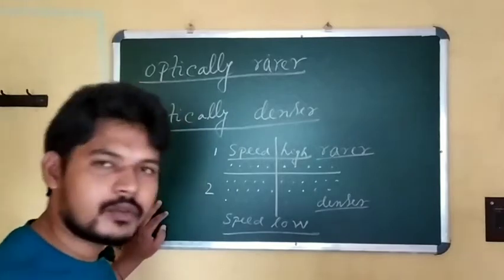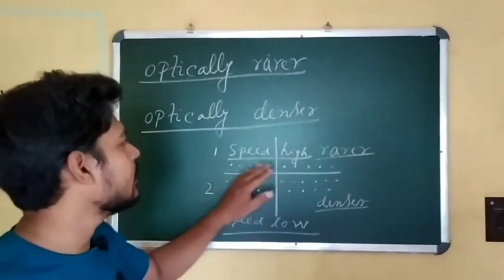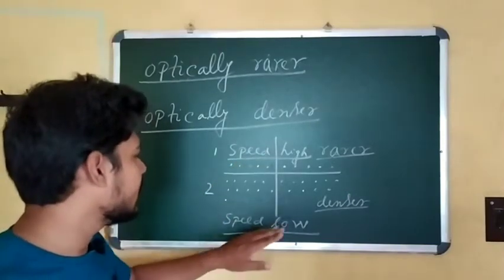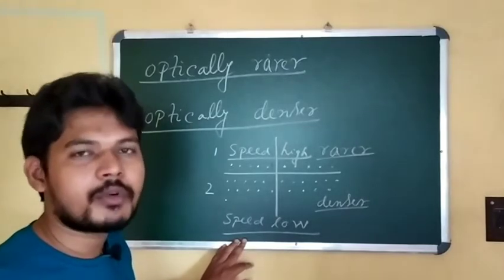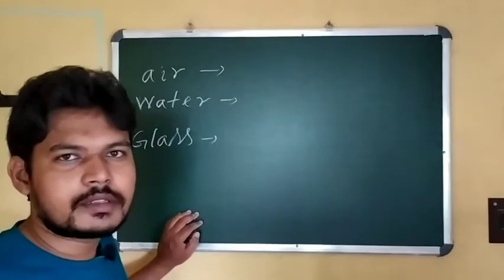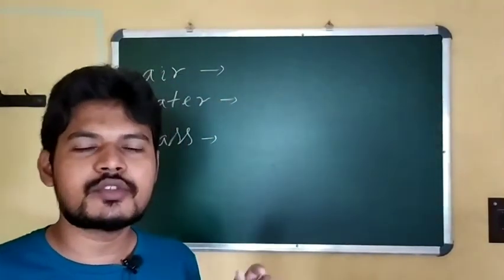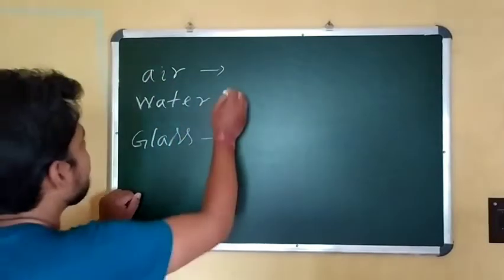So from this we can conclude that in a rarer medium light propagates with a high speed, and in a denser medium light moves with a low speed. I hope all of you understood this. Students, these terms, optically rarer and denser, are relative terms. Now I am giving an example.